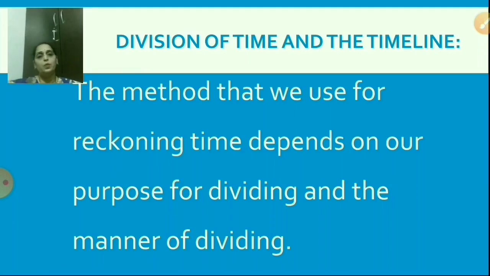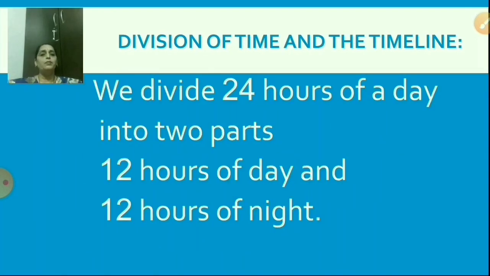Now the next, we divide 24 hours of a day into two parts, 12 hours of day and 12 hours of night. This means, for example, at sunrise we say it is morning now, the day has begun. And at sunset we say it is evening now, soon it will be night. At the end of the day, it becomes dark and it is night. So this means that we divide the day into two parts, 12 hours of day and 12 hours of night.